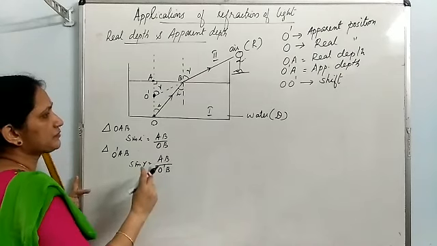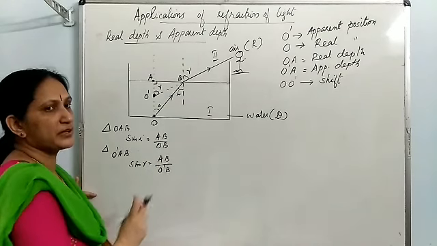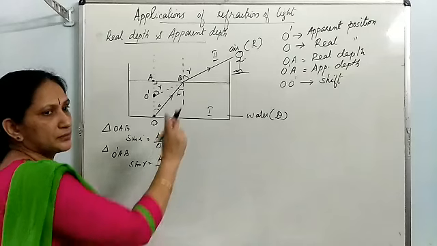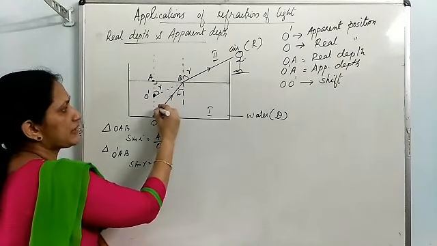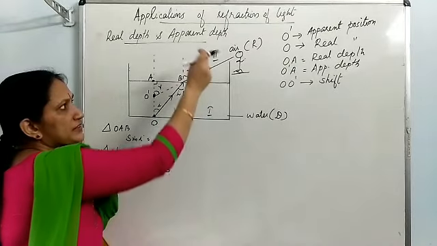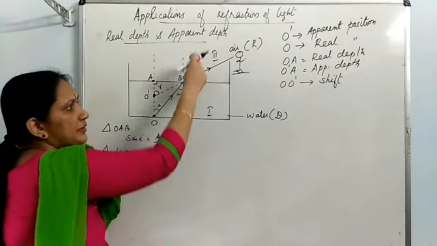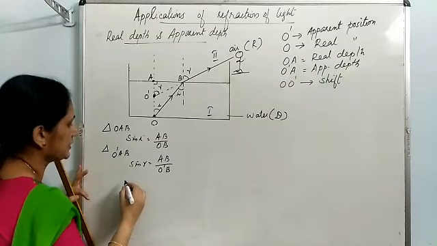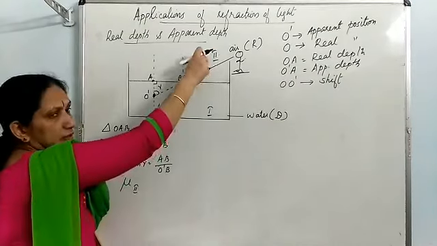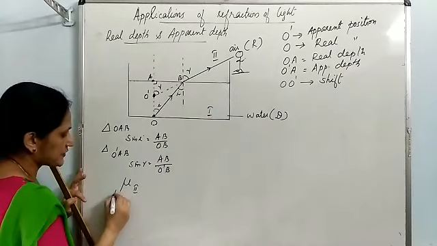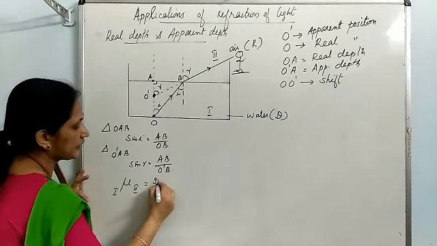Then let us find out the refractive index by using the formula sin I by sin R. Here if you find out sin I by sin R, you will get the refractive index of second medium with respect to first medium. So the refractive index of second medium with respect to first medium is sin I by sin R.